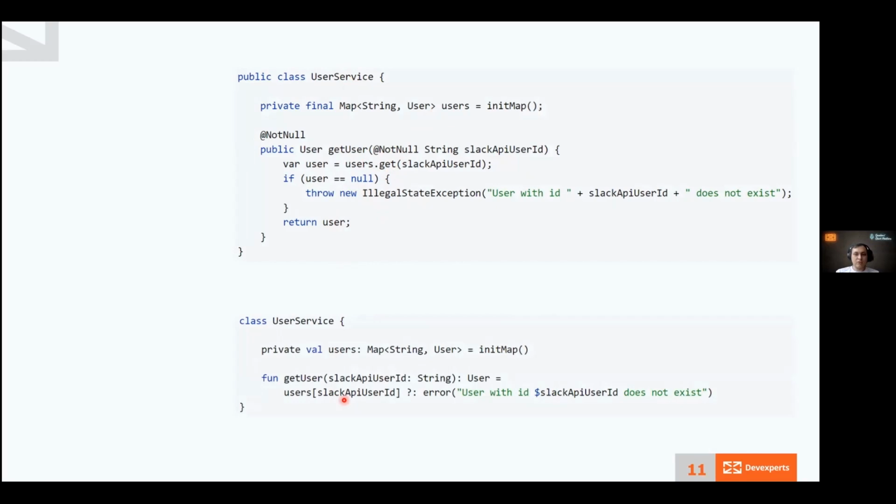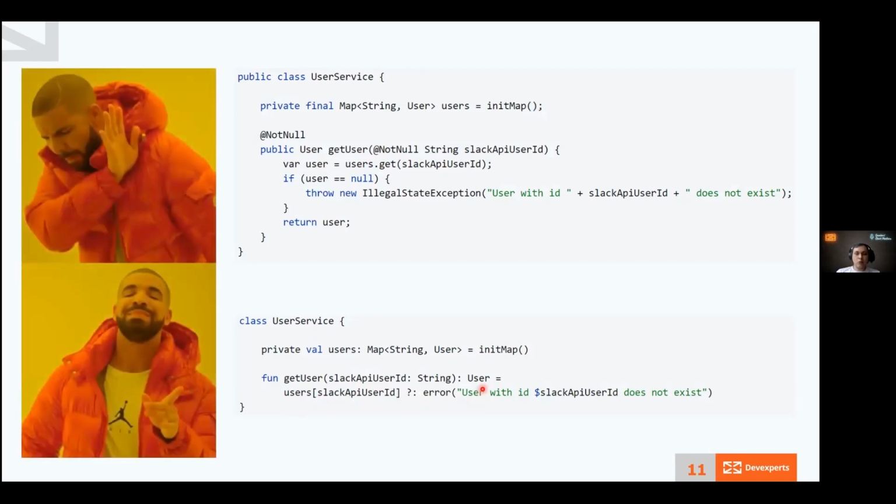In Kotlin, we have this single line expression function. First, we get a value from the map. If it's not null, then we return it. And we return the right part otherwise. Error is a function which throws an exception and returns Nothing. And that's why we can assign it to User type, because Nothing is a subtype of User. You can see that it's much easier to write such code. And if you get used to seeing such code, it becomes even easier to read because of the absence of all this noise.